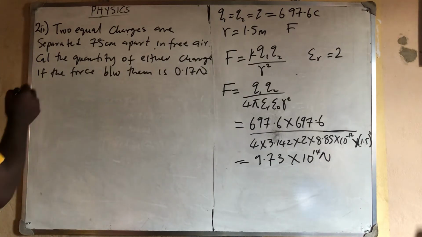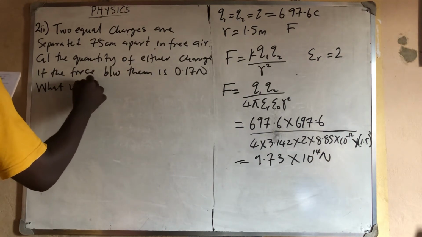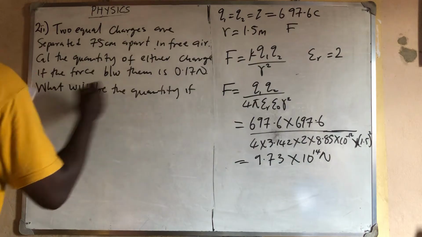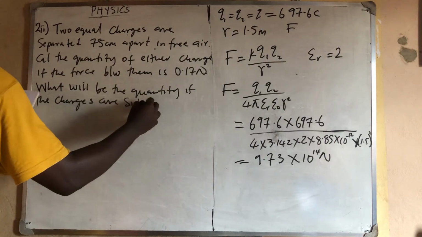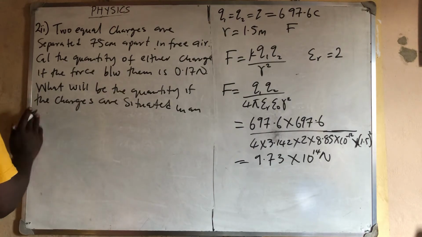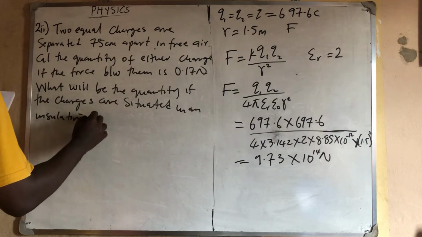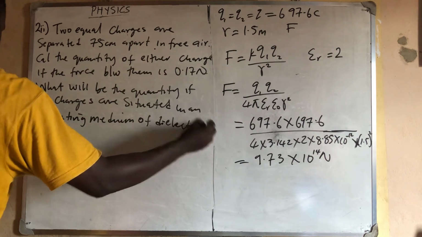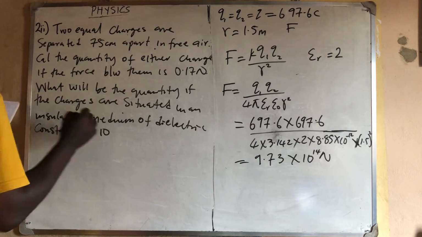Then they continue: what will be the quantity if the charges are situated in an insulating medium of dielectric constant of 10?